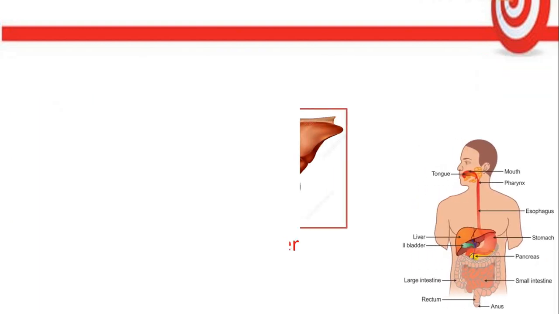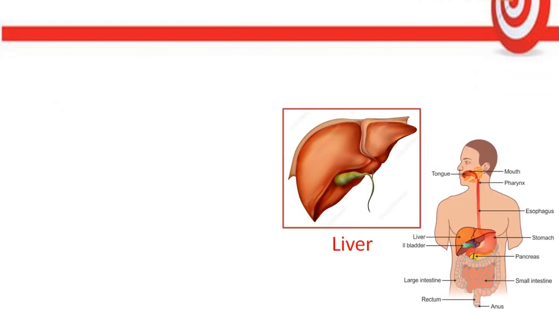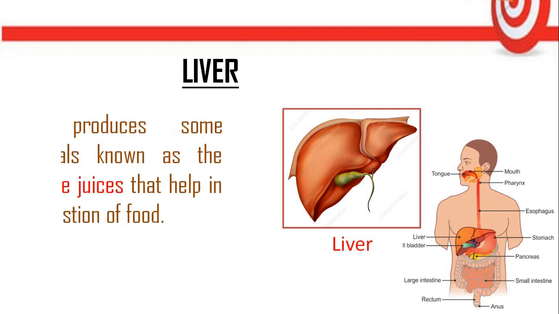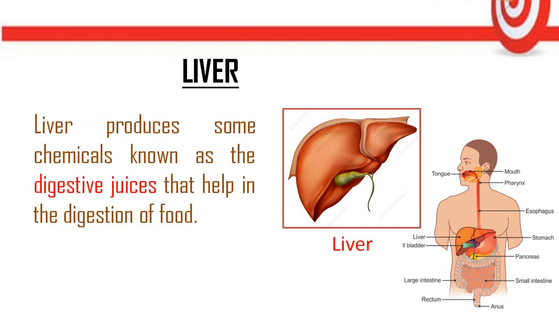So now we will study about the liver. The food does not pass into the liver, but the liver helps in the digestion of the food. The liver produces some chemicals known as digestive juices, which pass into the small intestine, and in the small intestine, when food passes from the stomach, this digestive juice also gets mixed with that food.